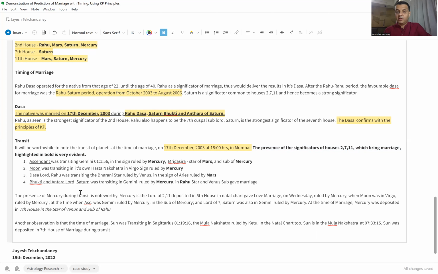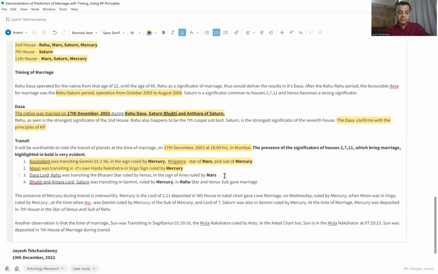So the ascendant, or the Lagna, was transiting Gemini, and it was transiting 1 degree and 1 minute in Gemini. And Gemini is a sign ruled by Mercury, in the star of Mrigashira, which is ruled by Mars, and in the sub of Mercury. So the ascendant was actually transiting Mercury, Mars, Mercury. Strong significators of houses 2, 7, 11. Moon was transiting its own nakshatra, the Hasta nakshatra, but in the Virgo sign, which is again ruled by Mercury. So the presence of Mercury is seen here.